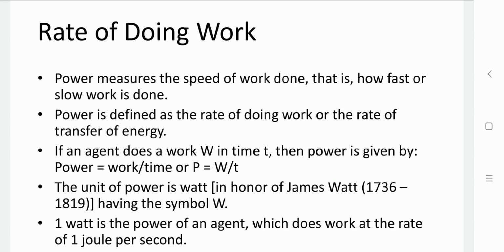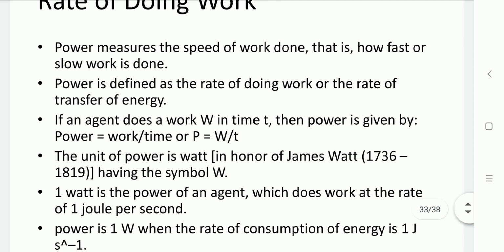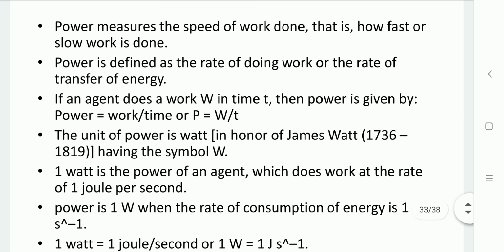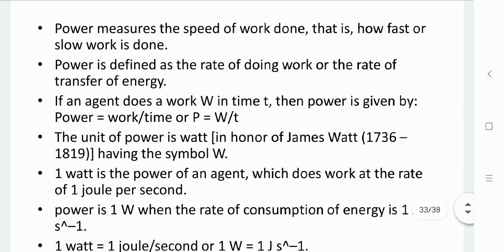If we are taking work W in time T, then power is defined as work divided by time, P equals W by T. Its unit is watt, named after the scientist James Watt, whose unit is W. So 1 watt is the power in which work is done at the rate of 1 joule per second.